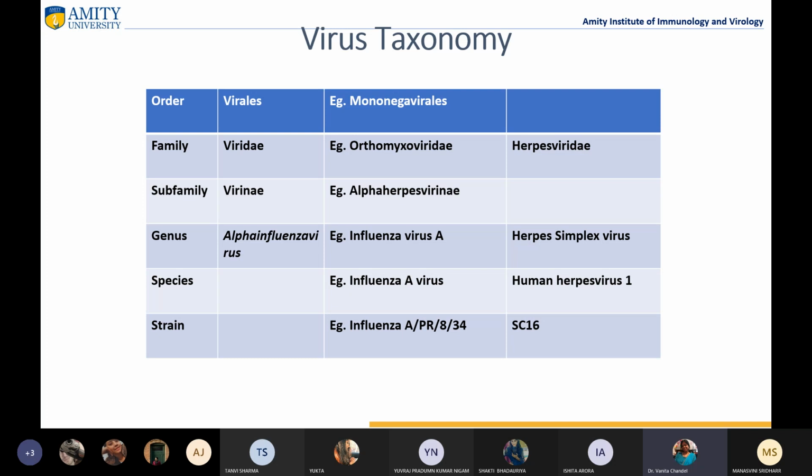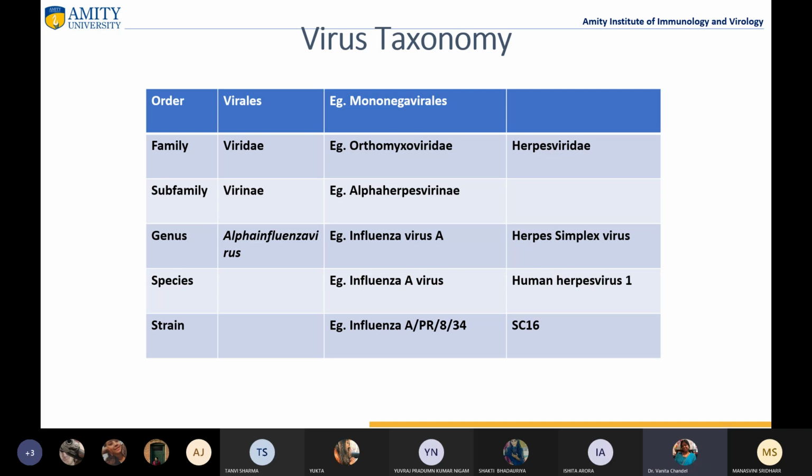Then genus, for example Influenza virus A, then Herpes simplex virus. These are the genera. For species, for influenza viruses, these are the same species. They don't have any different name, but there are many viruses which have different species names also, right?